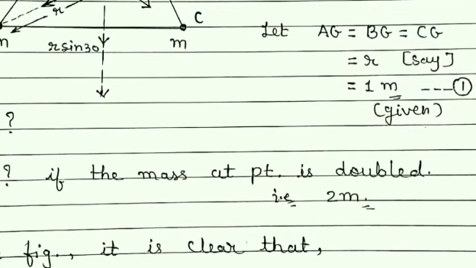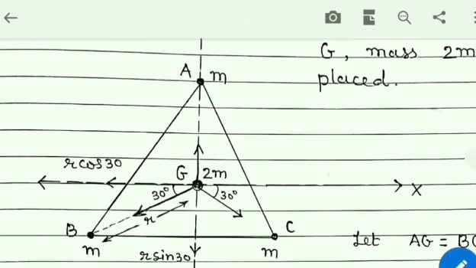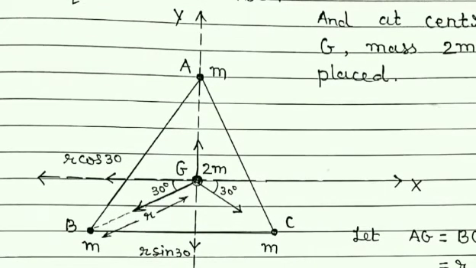At point A, in place of mass m, mass 2m is kept. That is, the mass is double than the earlier. Earlier here at point A, there was mass m. Now double the mass is there, that is 2m. And now we want to find the force on G.